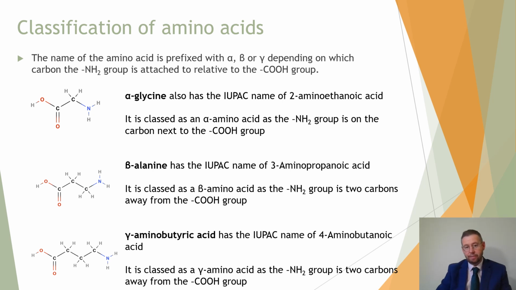Glycine is the old name for it, the common name. The IUPAC name for this would be 2-aminoethanoic acid. If it wasn't just one carbon in between, but two carbons in between, then we would call it beta. In this case, beta alanine, which is 3-aminopropanoic acid in the IUPAC naming convention. And then this one down here, which has three carbons in between, is gamma aminobutyric acid. And you can see that basically this is how we classify it, with an alpha, beta, and gamma, which refers to just how many carbons there are between the two functional groups.